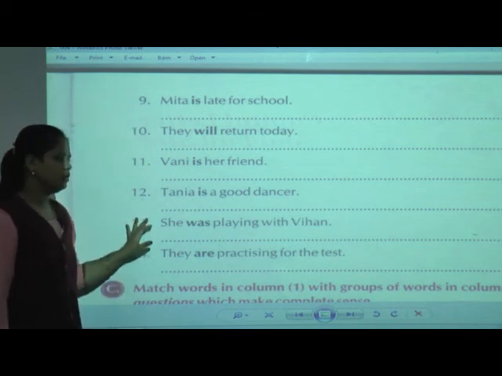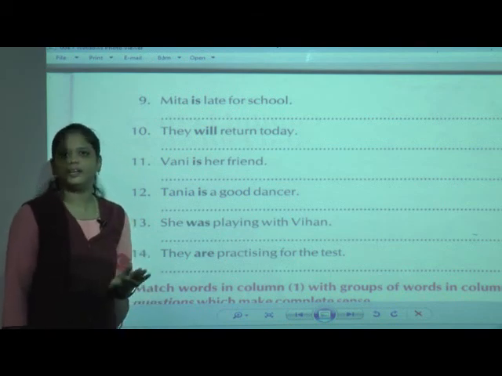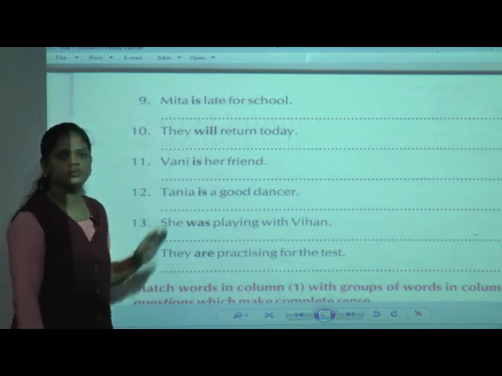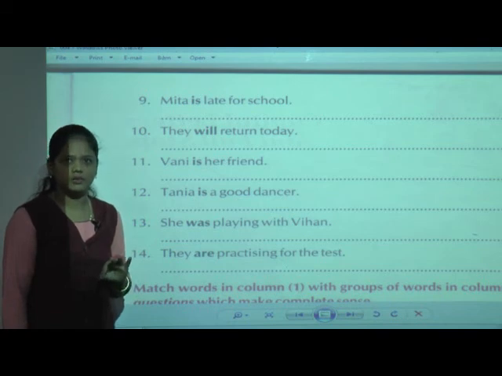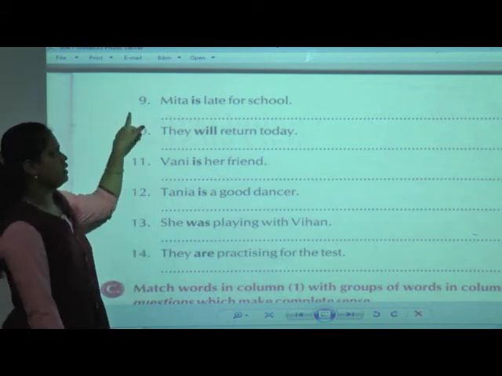One by one we are going to solve. But don't write it now, until and unless I say to write. You just listen carefully and understand this. Okay. One by one we are going to solve here.